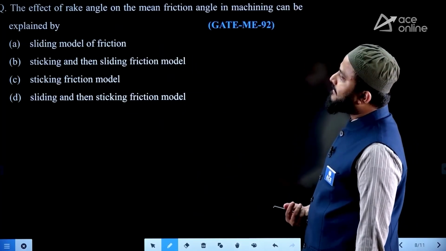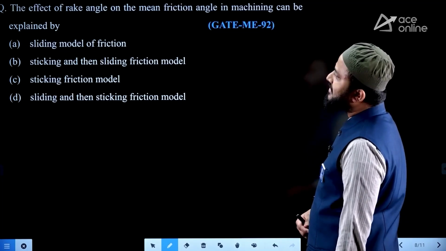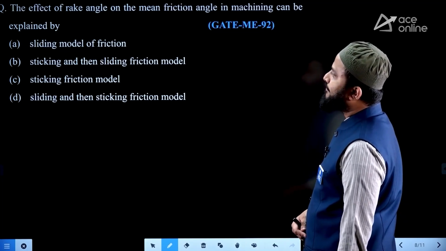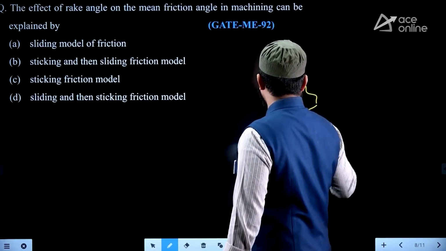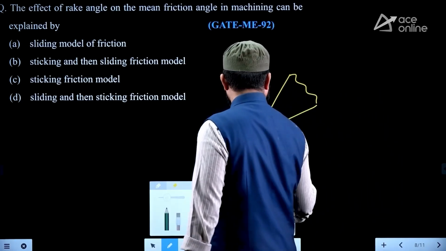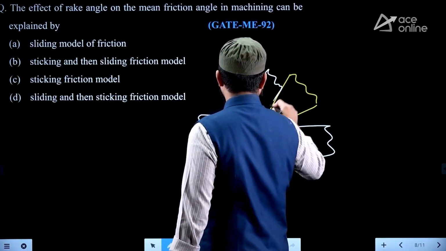Now next, the effect of rake angle on the mean friction angle in machining can be explained by. See, basically, when you engage the tool to perform the machining operation, after metal removal, the chip flows over the rake face, right?